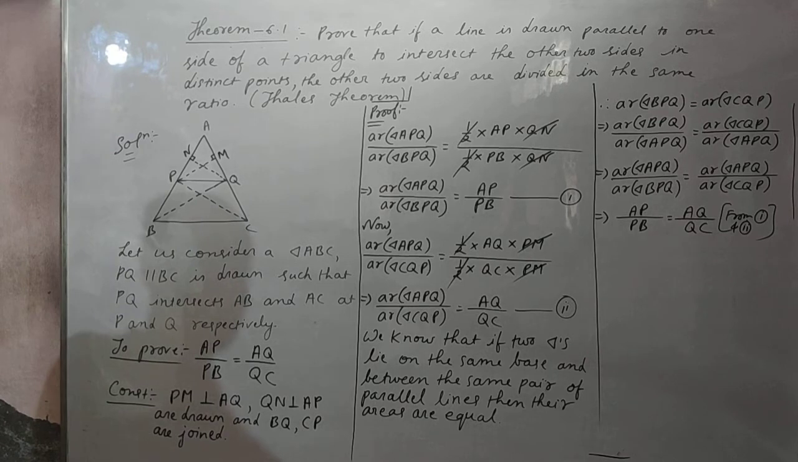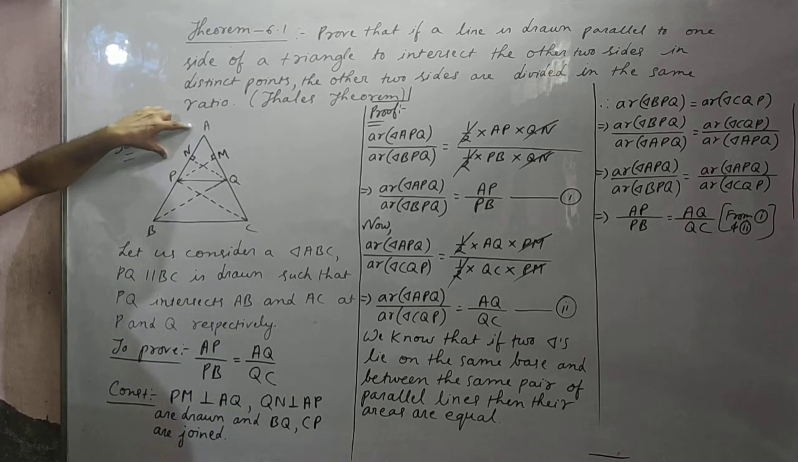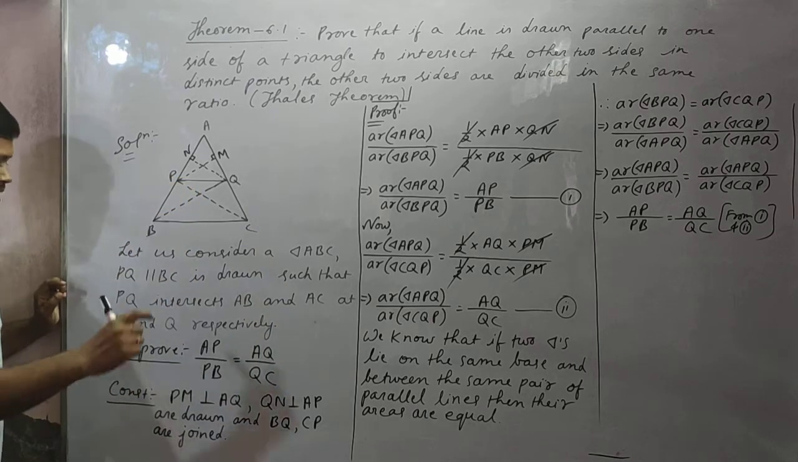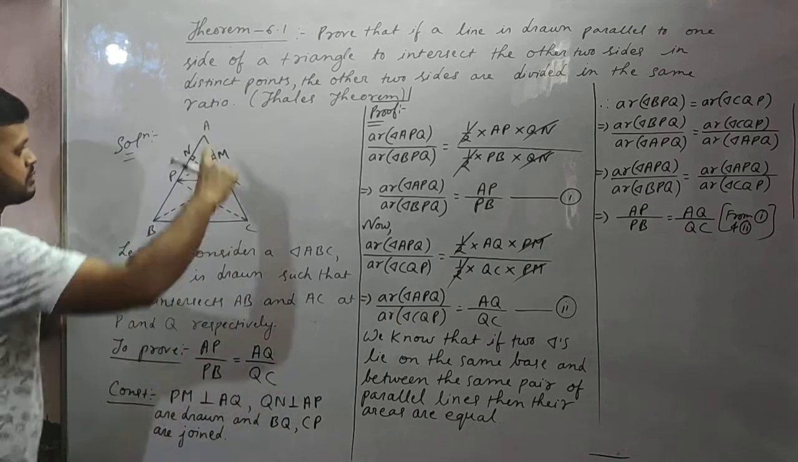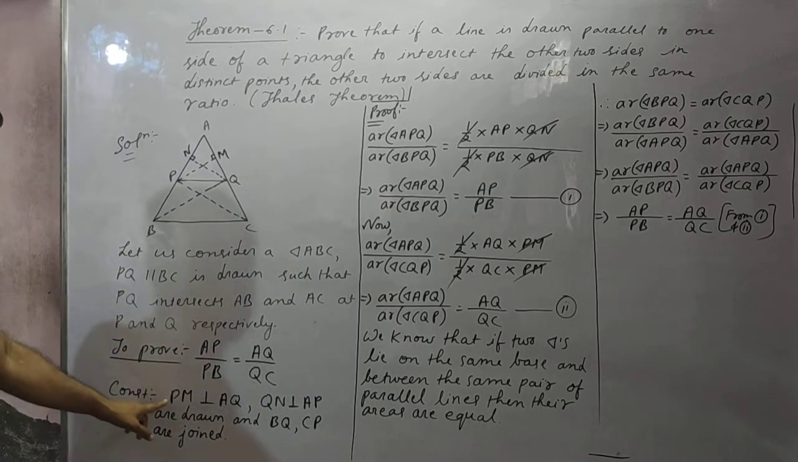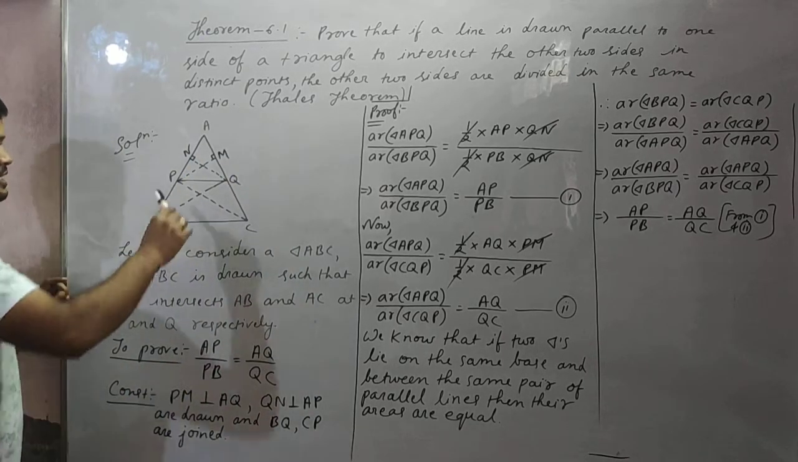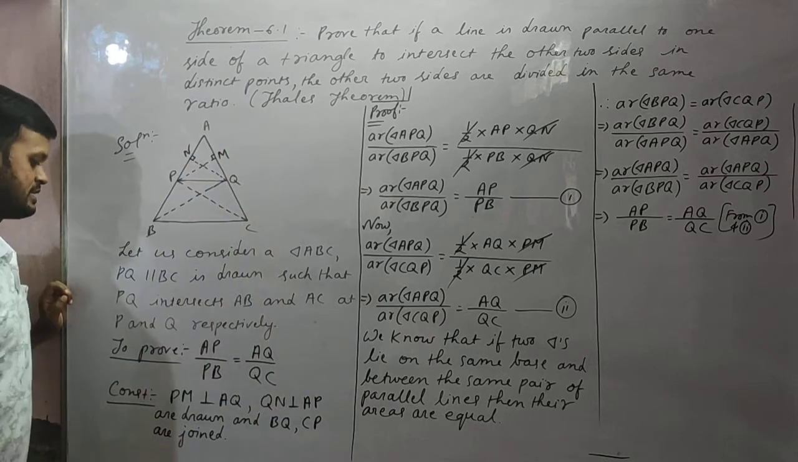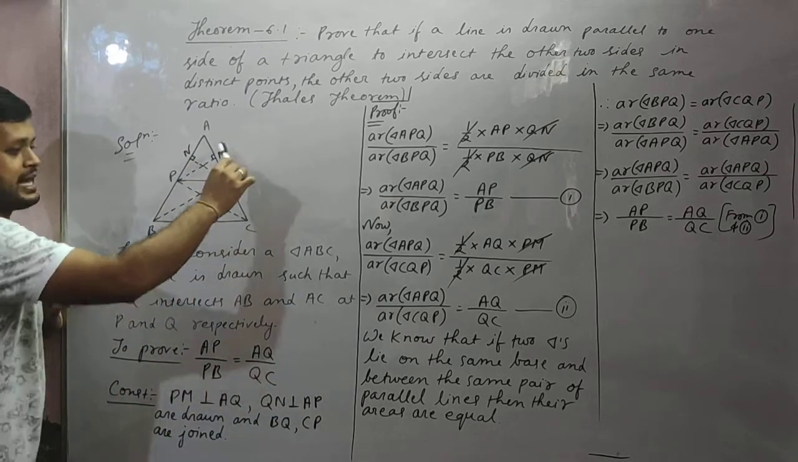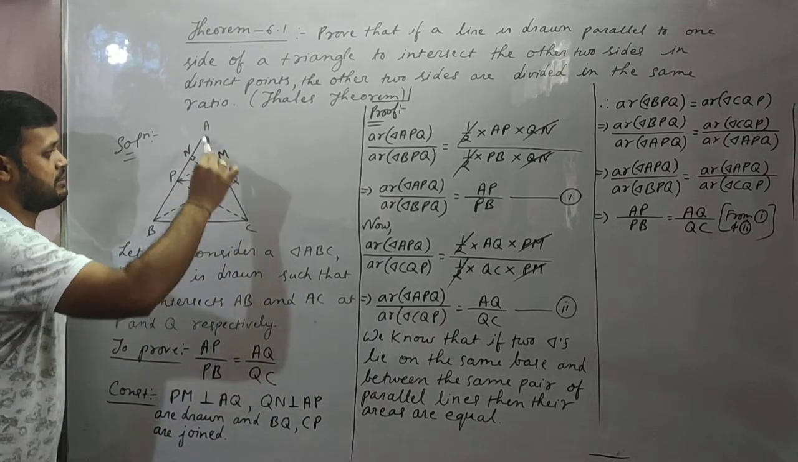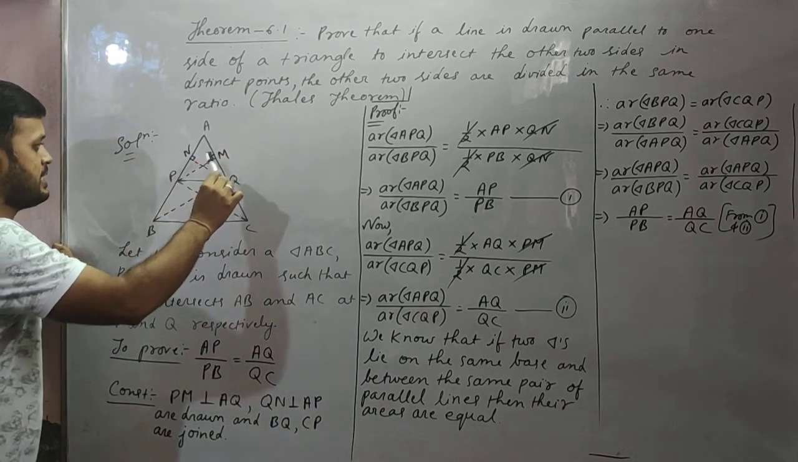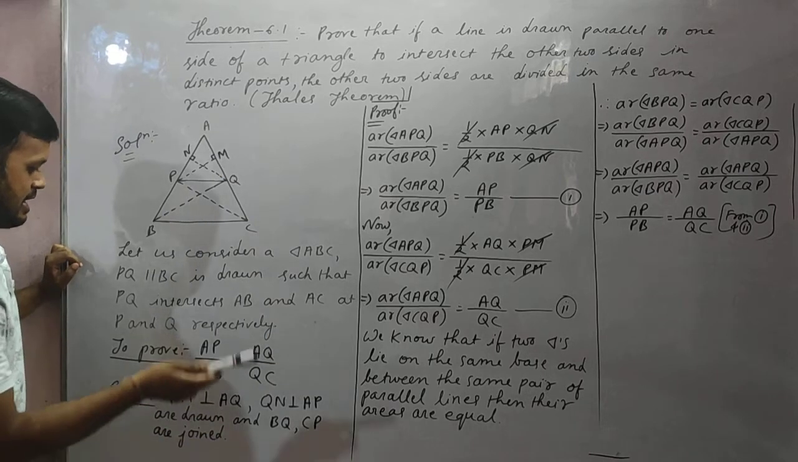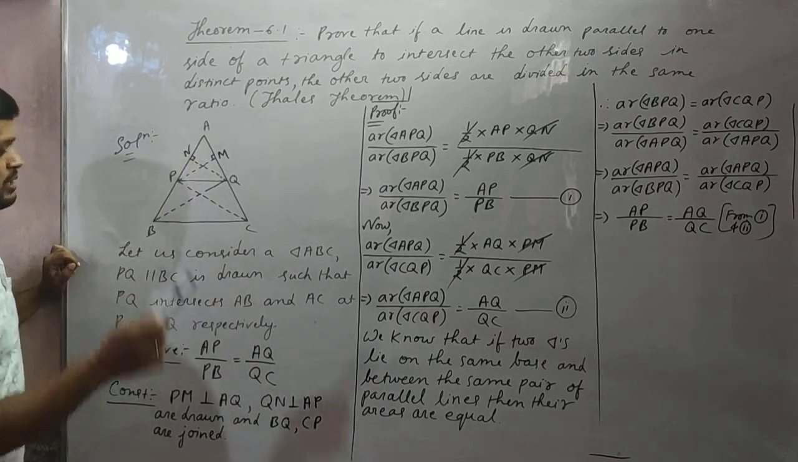Okay. What do we need to prove, students? AP by PB is equal to AQ by QC. We need to prove this, so for that we need to do construction. What is the construction? PM perpendicular to AC. See here, PM is drawn from the point P perpendicular to AC. After that, QN is drawn perpendicular to AB.